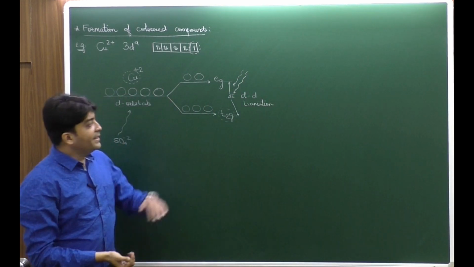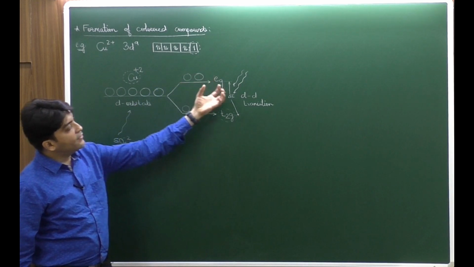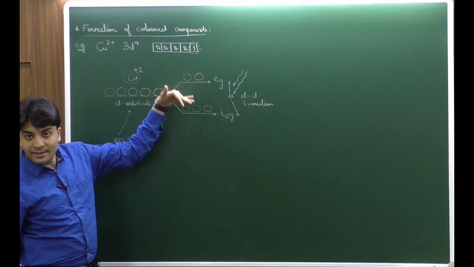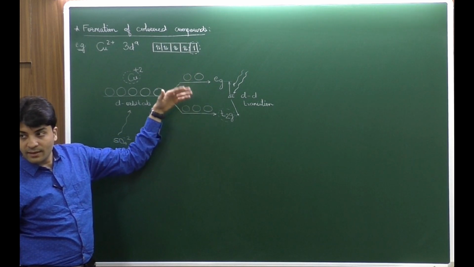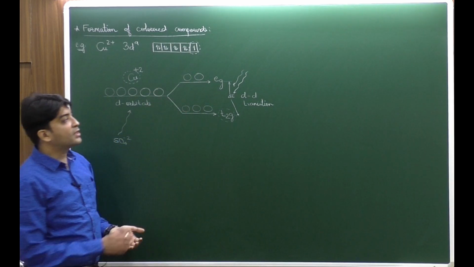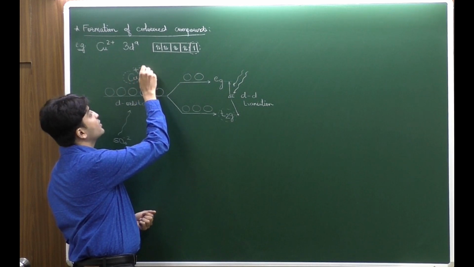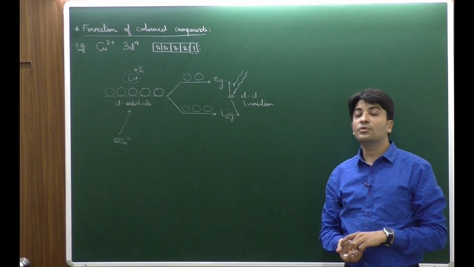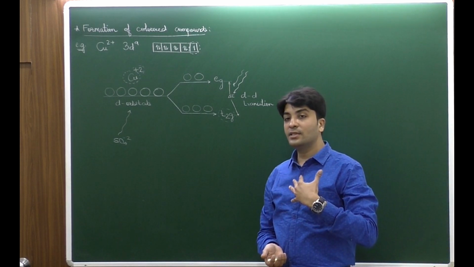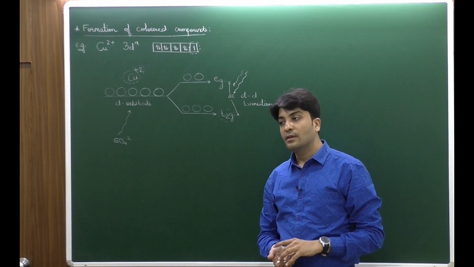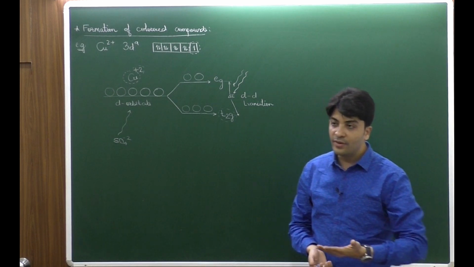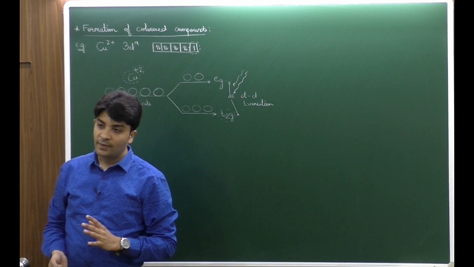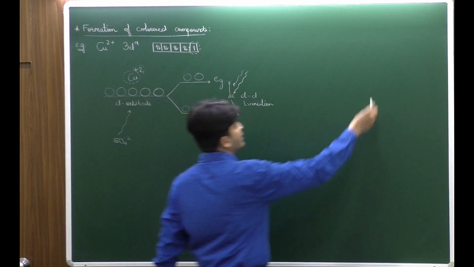So now when it gets excited into the higher energy level because of absorption of some energy, during the de-excitation it will emit the energy. Now the color of any ion or compound is due to the absorbed energy or emitted energy? Emitted. That's why it is always said to be complementary to what is being absorbed. Now what is the color and how to analyze?